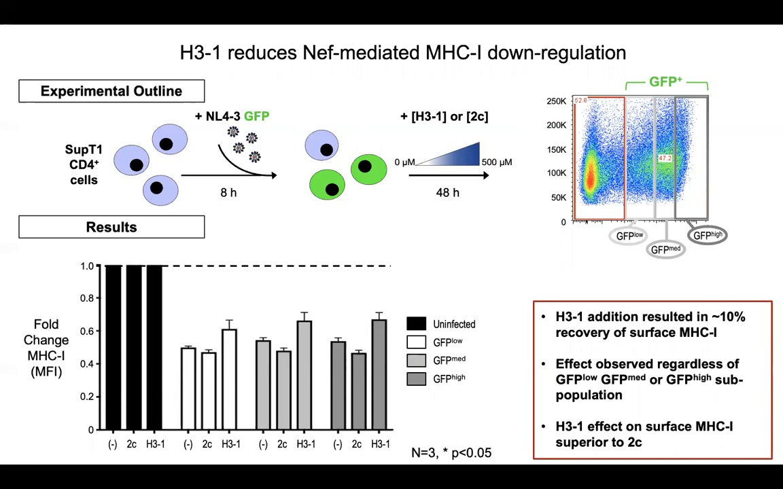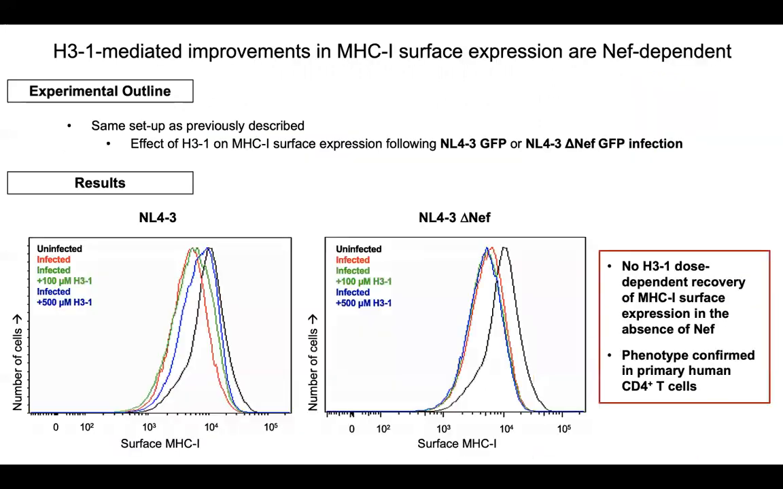Surface MHC class I was represented as a fold change from uninfected cells in the summary graph shown at the bottom, following the same color scheme as in the FACS plot. And regardless of whether we saw GFP low, medium, or high populations, we observed an approximate 10% recovery in MHC class I with H31 compared to either NL43 infected cells or NL43 infected cells in the presence of inhibitor 2C.